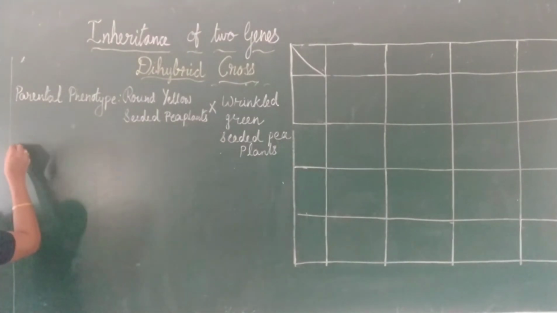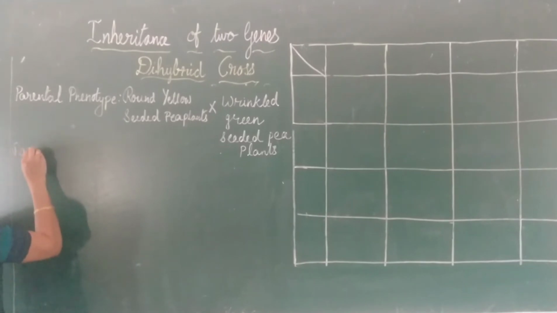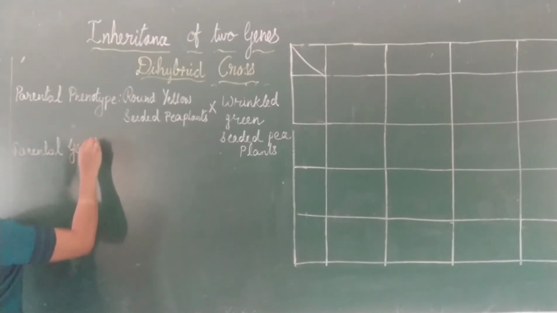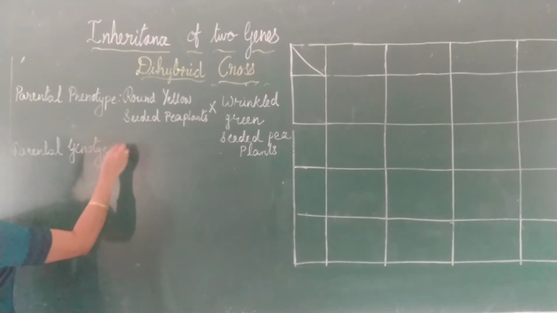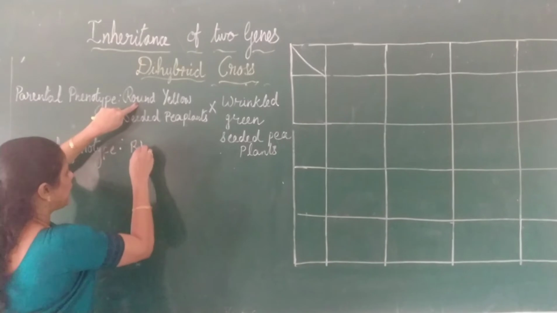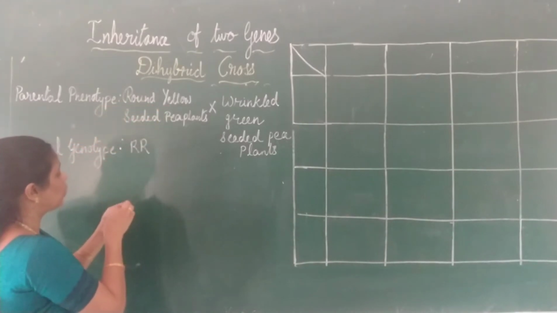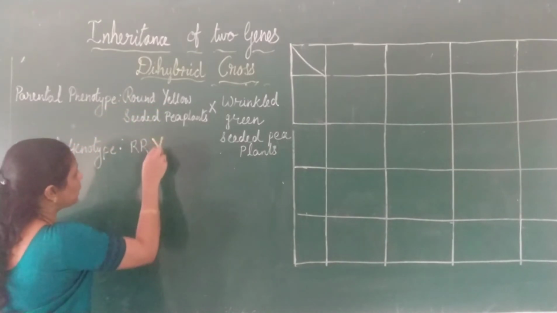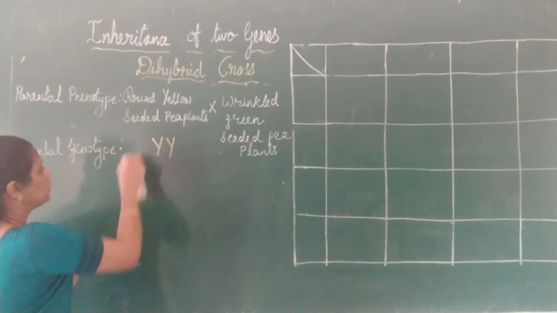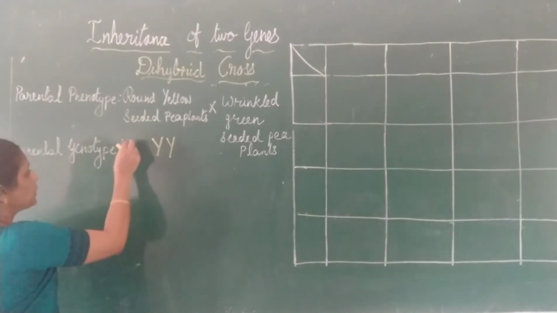Now how can we write the parental genotype? Parental genotype can be written as, for round we have to write capital R, and for yellow we have to write capital Y. Hope it's clear.